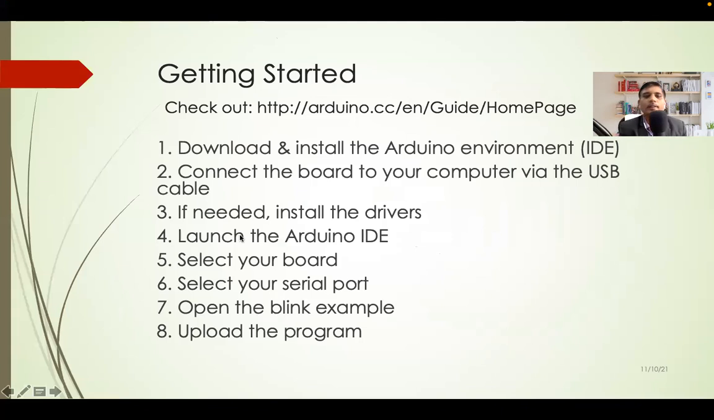We'll see what the steps are. First, download and install the Arduino IDE. Connect the board to your computer via USB cable. If needed, install the drivers. Yes, it is asking for driver installation. Just install the drivers and then launch the Arduino IDE. Select the board. Yes, the board has been selected, Arduino Uno. Select the serial port. The serial port can be checked by connecting or disconnecting your USB cable, and then open the Blink example and upload the program.